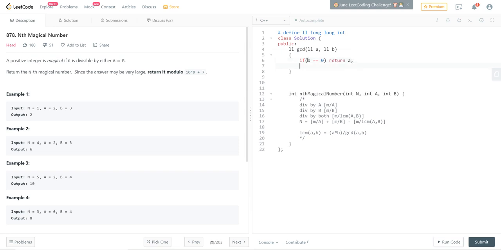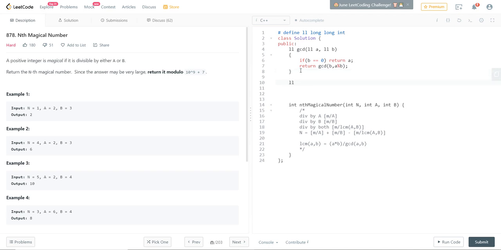Else, there is no else, we would want to return the GCD of b and a modulo b. There is a subtraction version of this, but this is faster and much more efficient. You can look up how this actually works. It's not that hard to see.